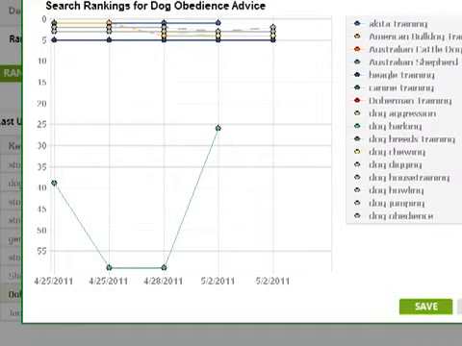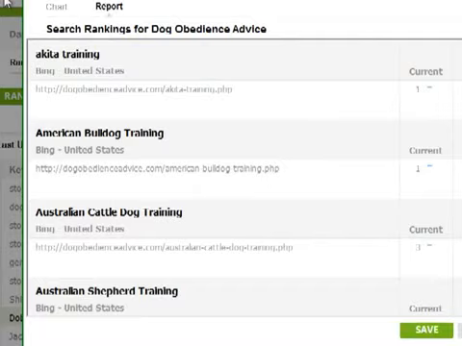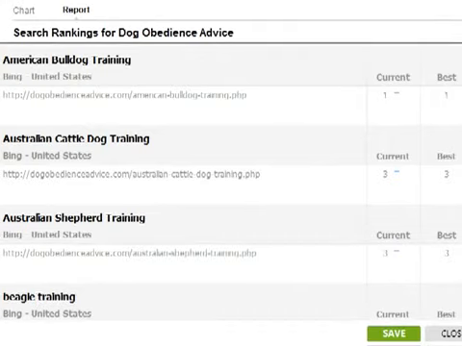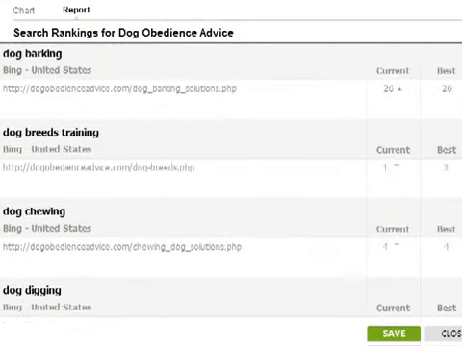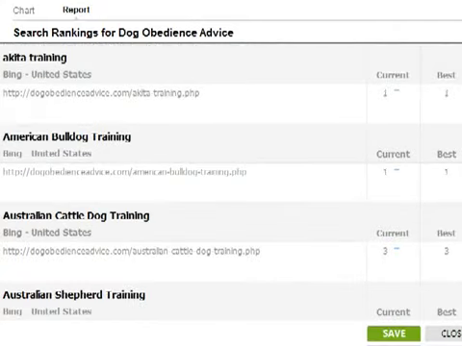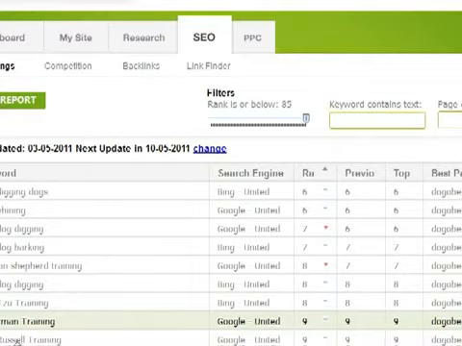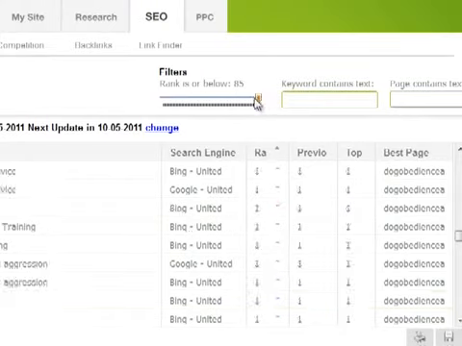Okay, and there's more that you can do as well. There's a report button that's just off the screen. I'll just move that up, and you can see as well, and you can give this to your clients and so forth if you happen to have any. You could give this to them once a month: what the phrases are that they're trying to rank for, what your current ranking is, what your best ranking has been over time, and has it moved up or down in that time. It can be very, very helpful. Right, and then you can run filters on this stuff as well, for certain keyword text, page text, which ones have certain levels of rankings, and so forth.